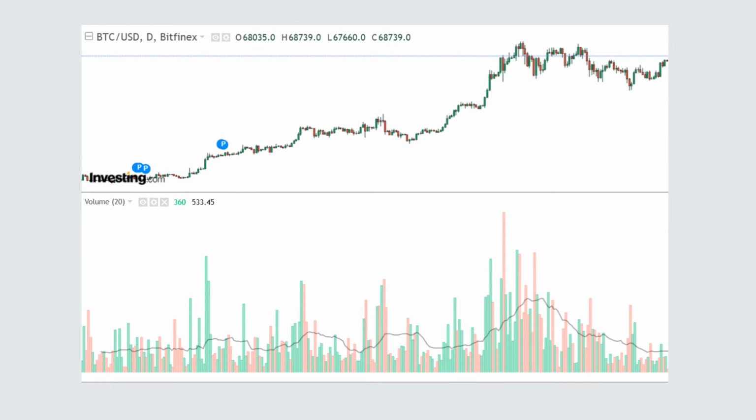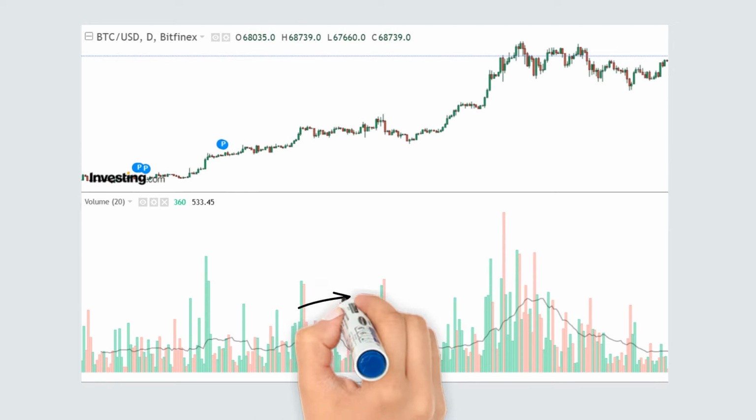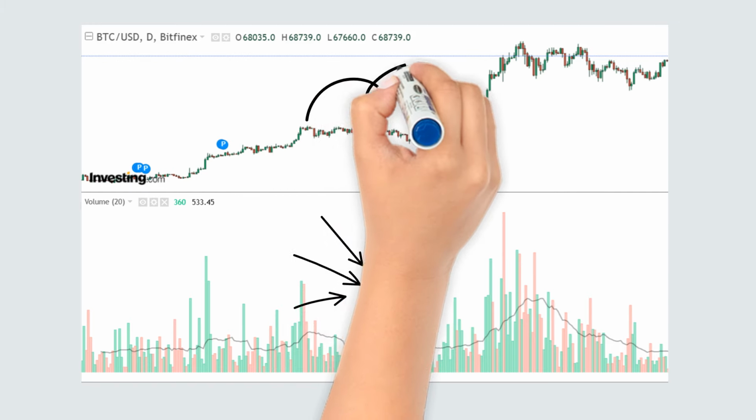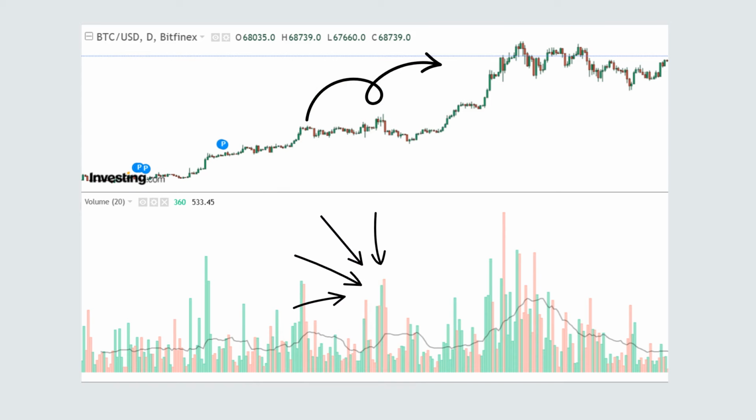for understanding market interest and price strength. High volume during a price move shows strong interest and increases the likelihood that the trend will continue, while low volume suggests a weaker trend.